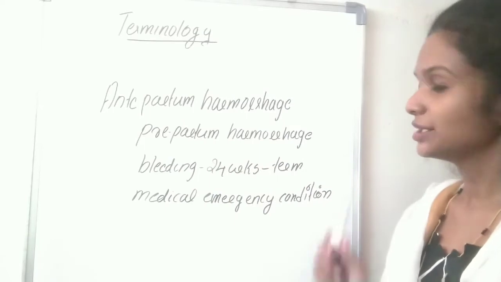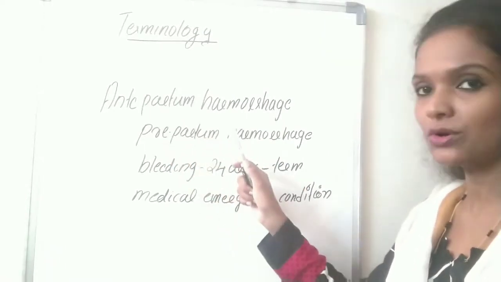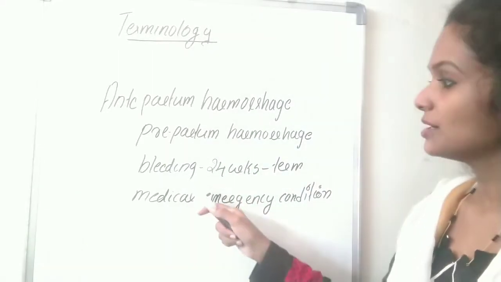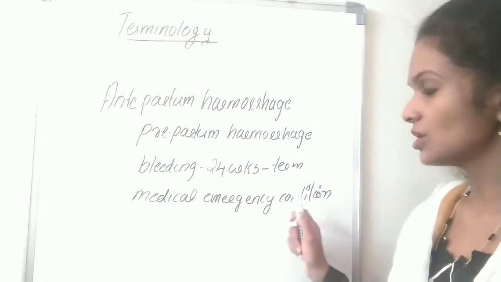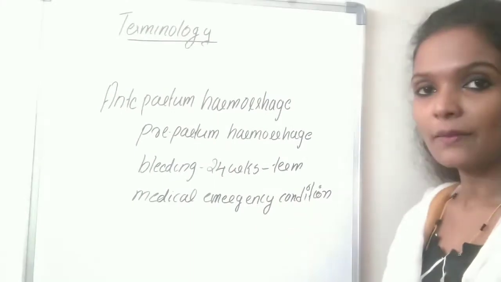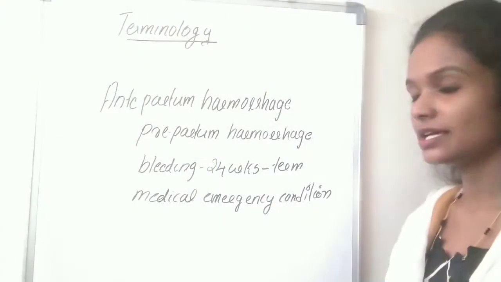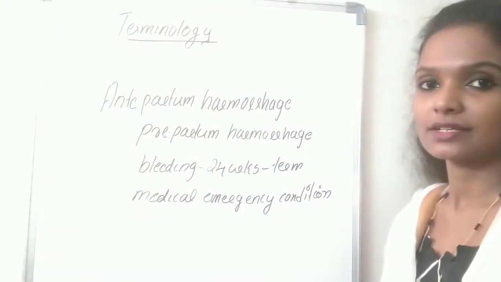Antepartum hemorrhage. It is also called prepartum hemorrhage. What is happening in this? It is the vaginal bleeding from the 24th week of gestation to term. It is one of the medical emergency cases, and the woman should seek immediate treatment.